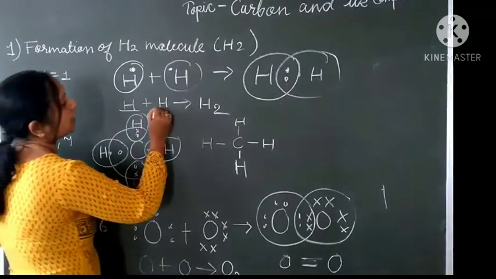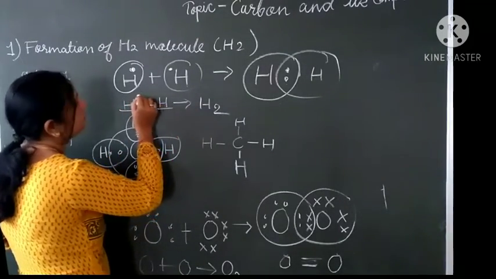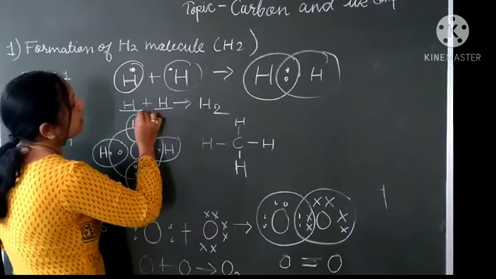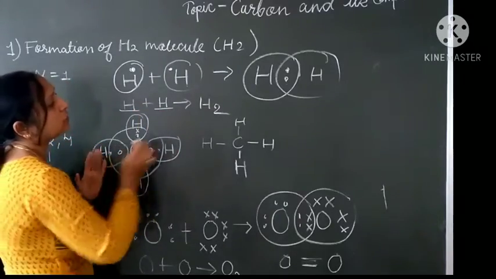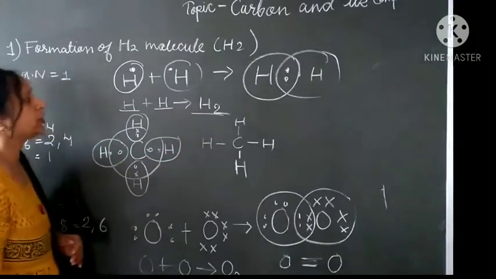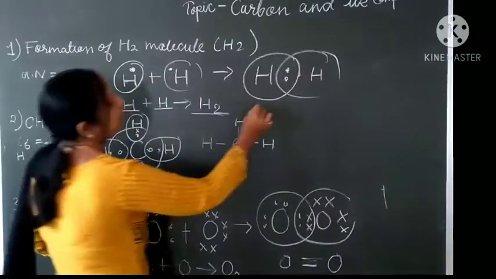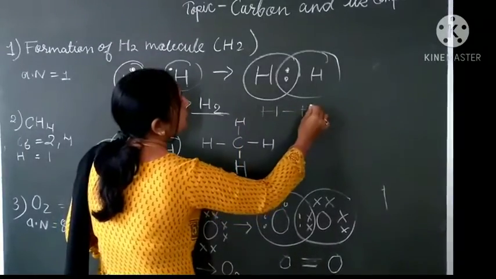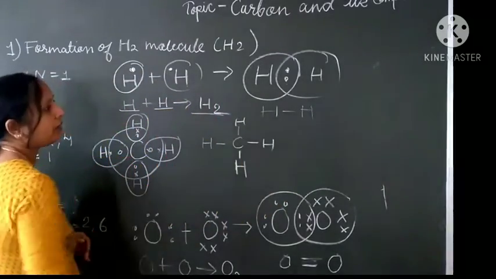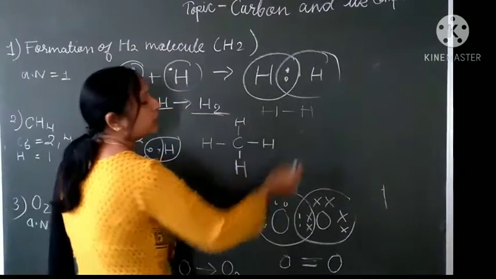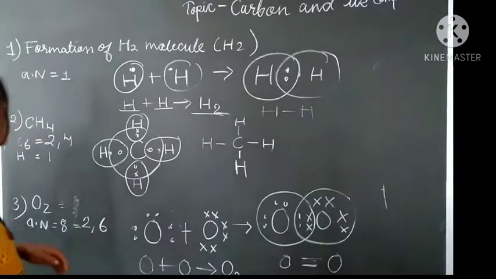A single bond is formed between hydrogen and hydrogen because they are sharing only 1 electron.